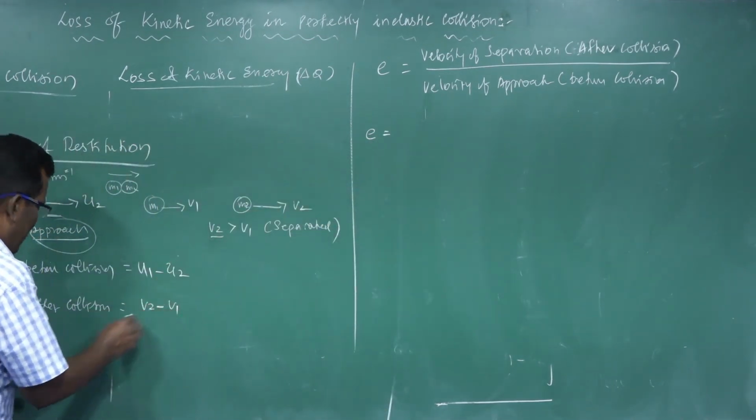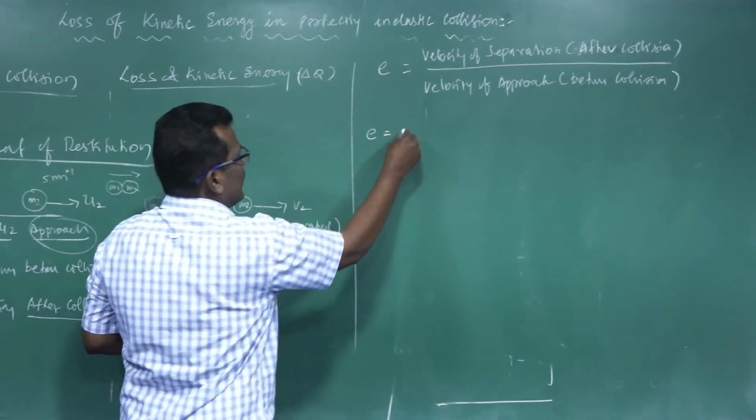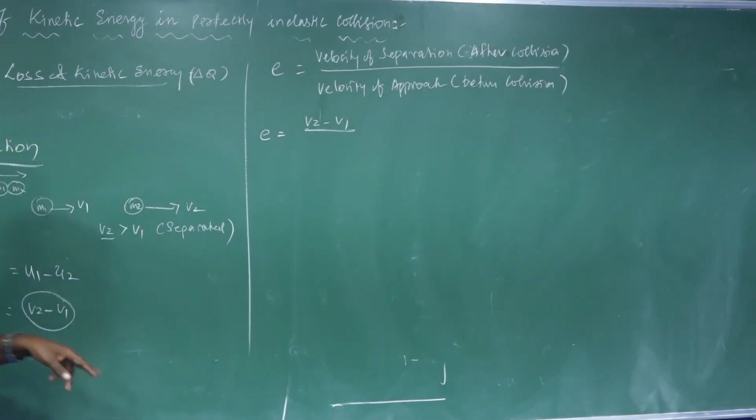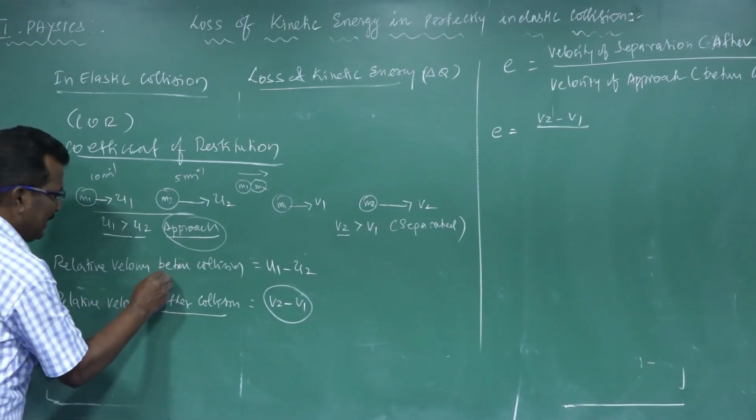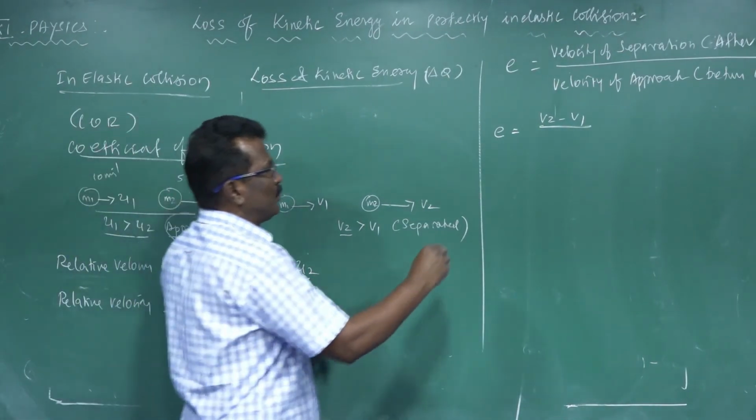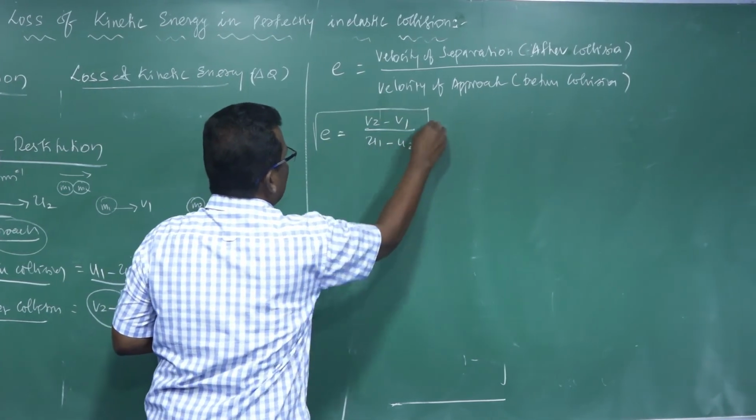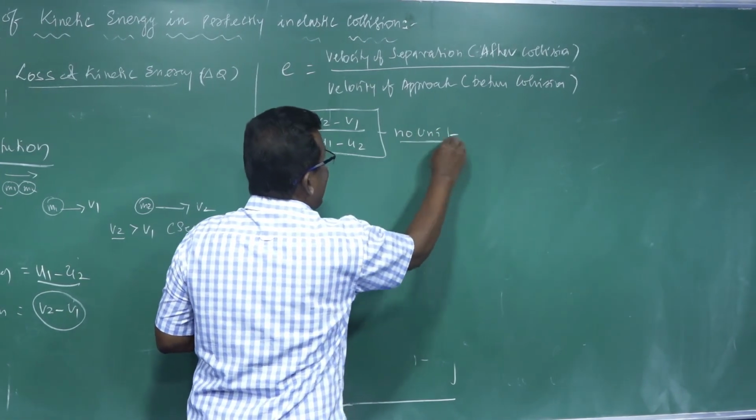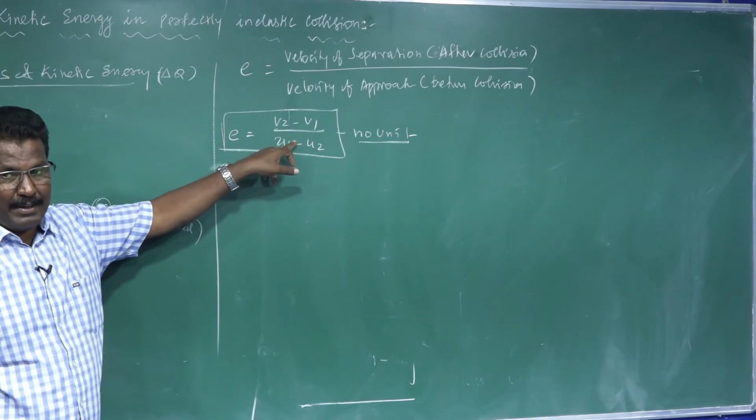What is the velocity of separation after collision? V2 minus V1. Velocity of approach before collision is U1 minus U2. It has no unit. It is a dimensionless quantity, because E is a ratio of two velocities.